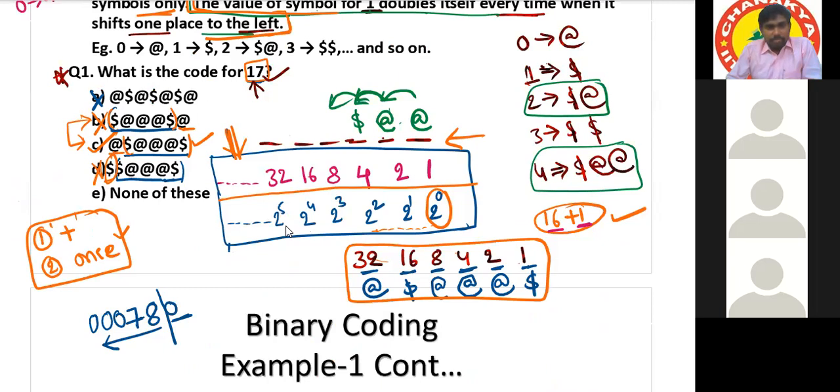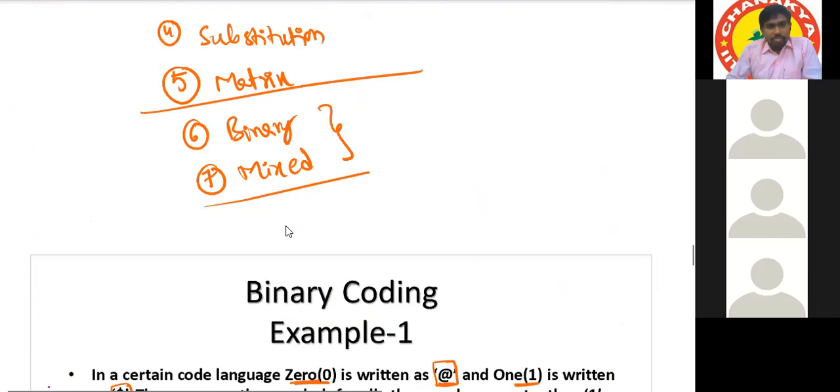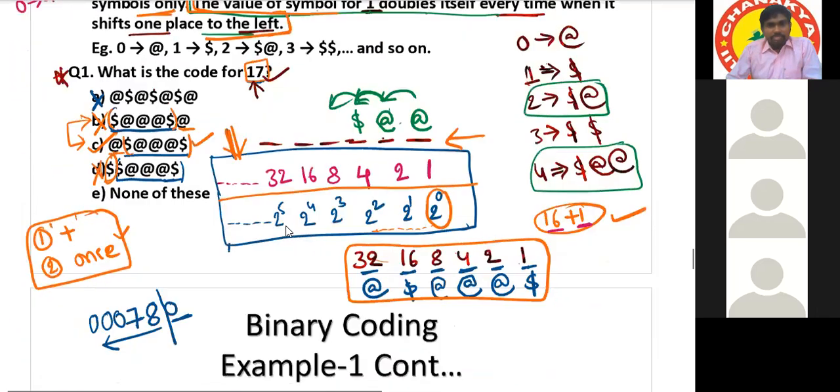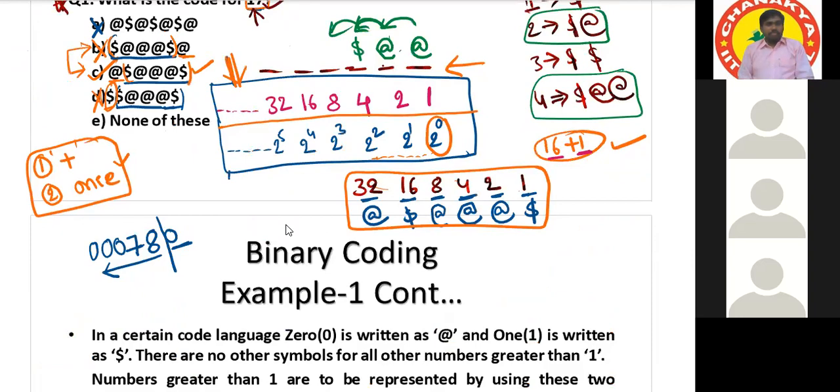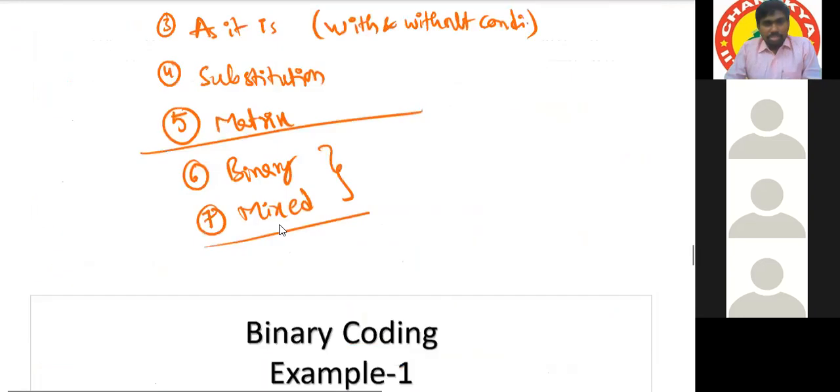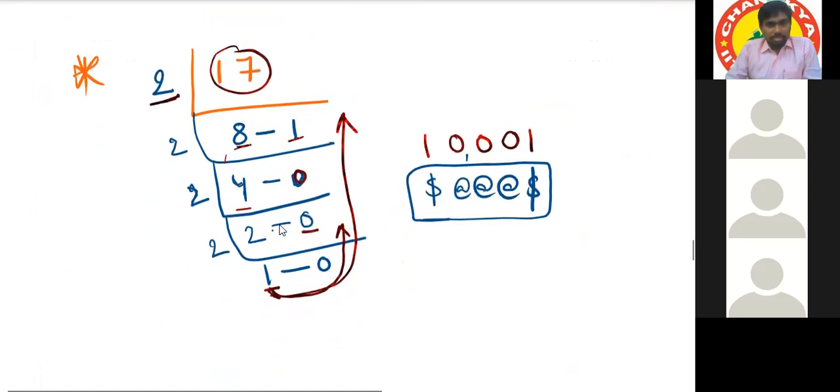Sir, I did not understand the previous method, the powers of 2 method. Leave that method, as of now. Is the 78 example clear? Yes, sir. Okay, for decimal to binary conversion, this is the best method.